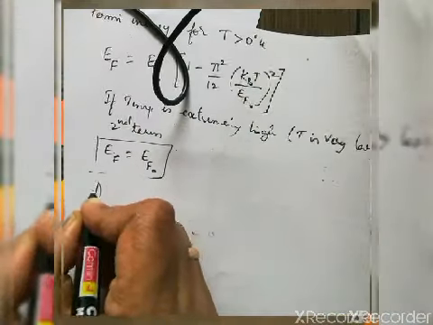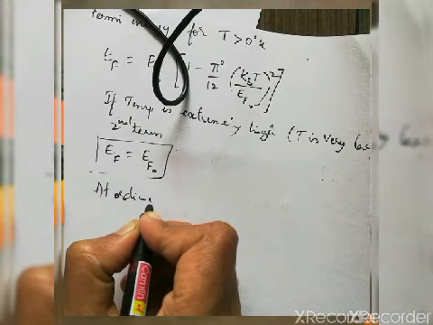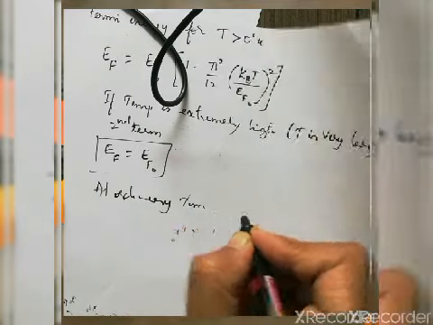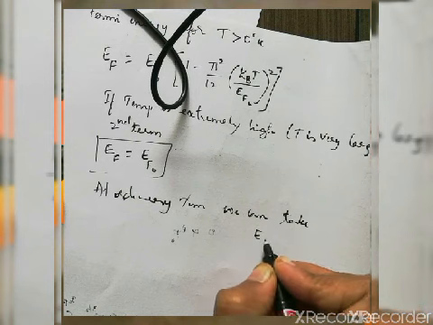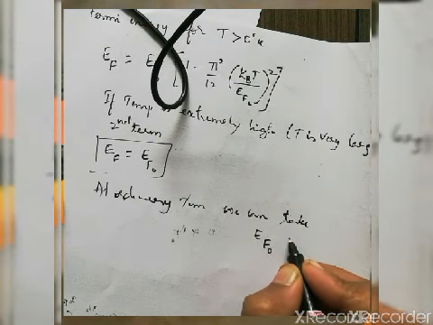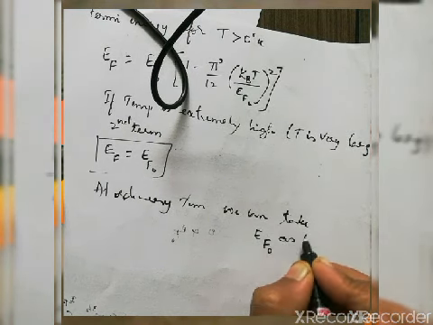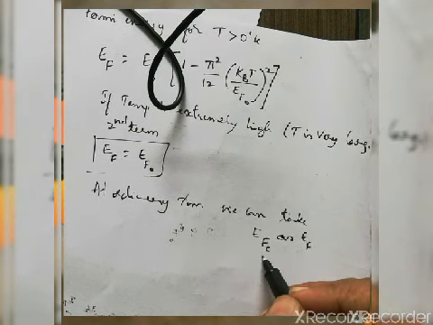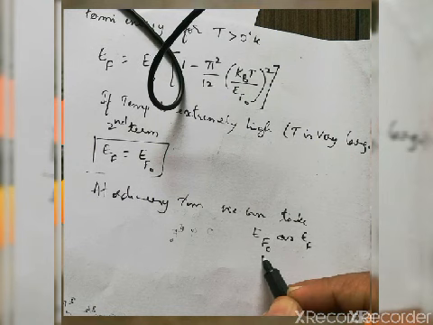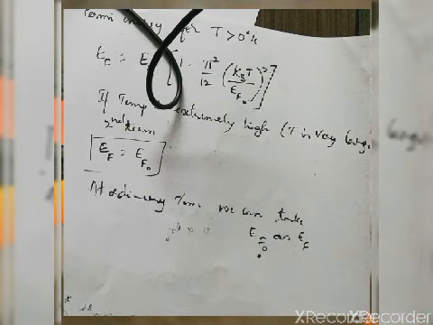Even at ordinary temperature, we can take EF naught as EF only. So even for ordinary temperatures, the EF naught what we obtain, that is Fermi energy at 0 degree Kelvin, can be taken as Fermi energy itself.